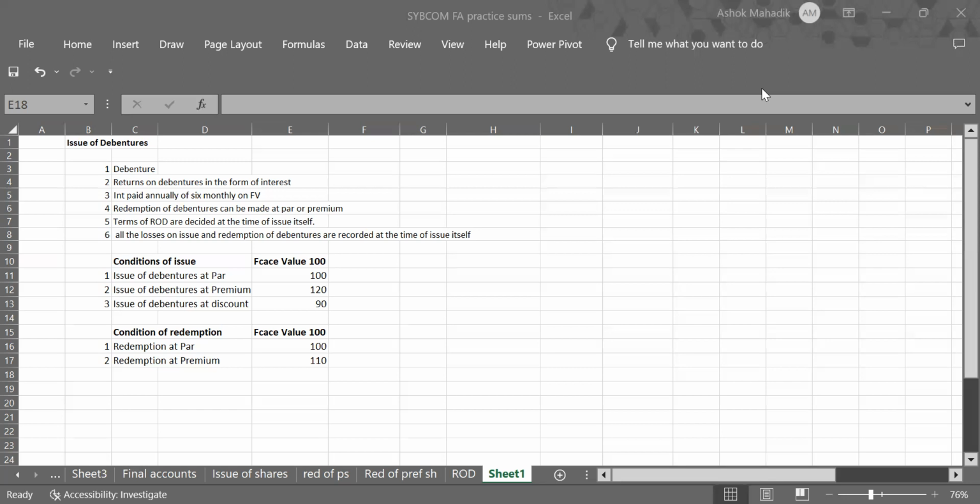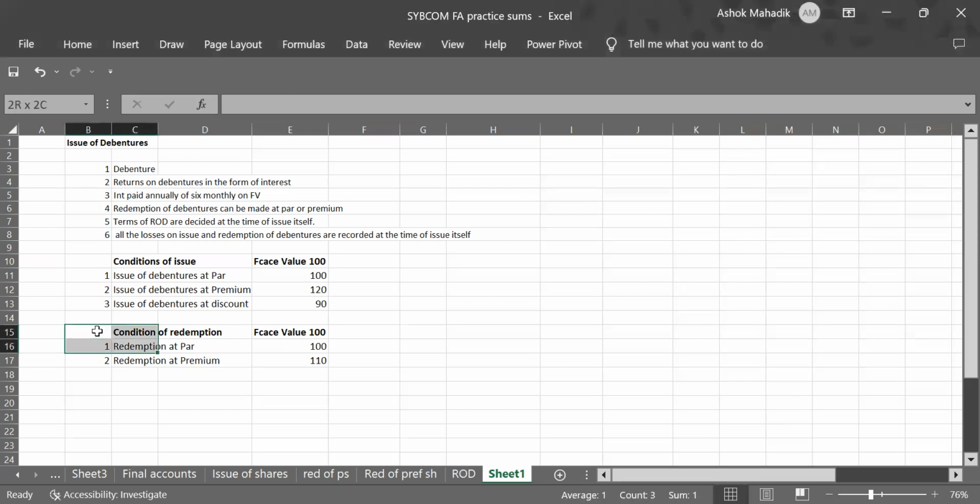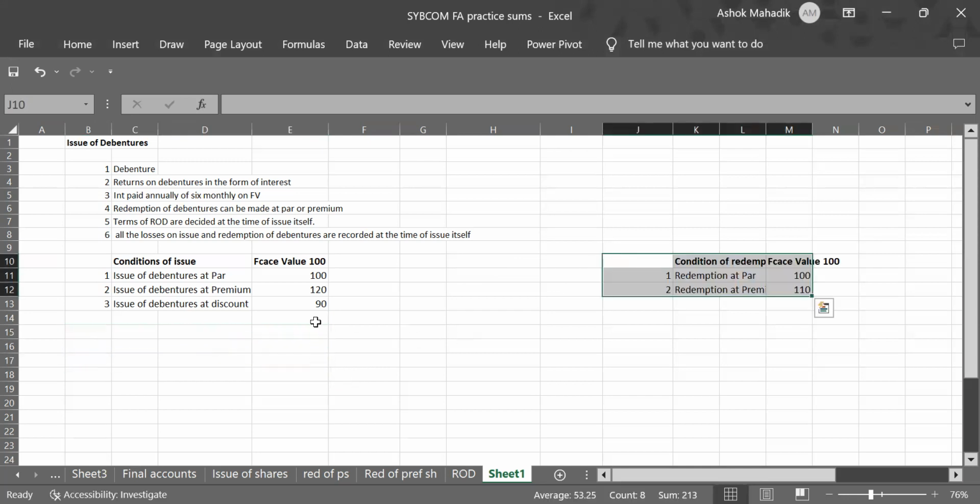Now let us see what are the combinations of issue of debentures. I'll shift these conditions of redemption to the right. Now you can see the first condition is possible that issue is at par, that we are selling 100 rupees debenture at 100. And this can be repaid either at par or at premium. Understood?